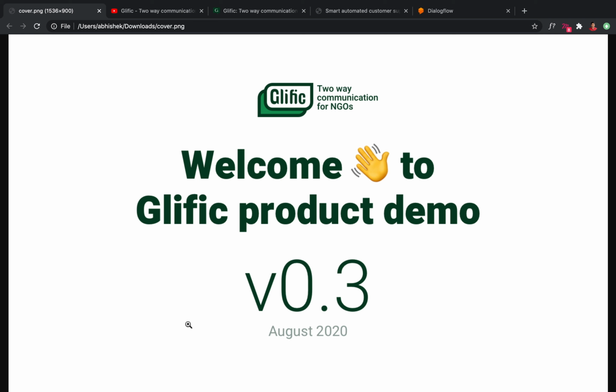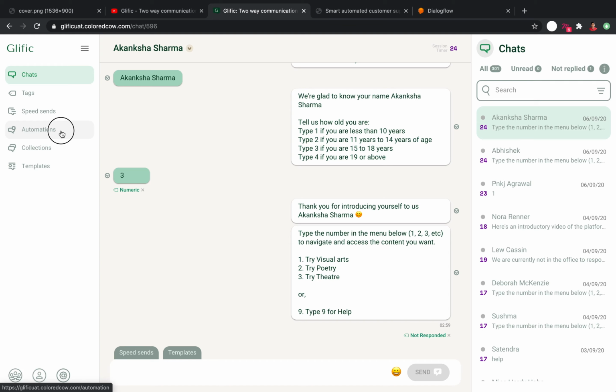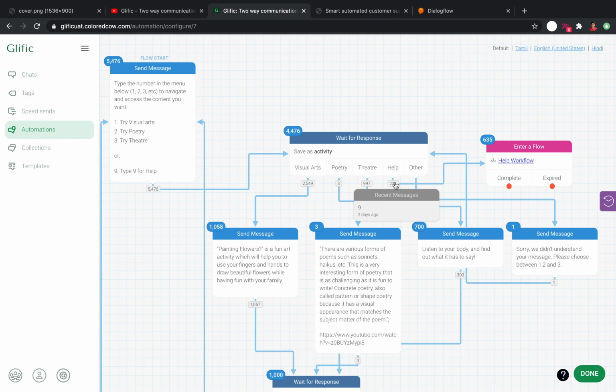In the previous demo, we showed some of the features like tagging, speed sense, predefined collections, and creating automated conversations. Please check out more about automated conversations in the version 0.2 demo. In this demo, we'll show you what more you can achieve with automated flows.